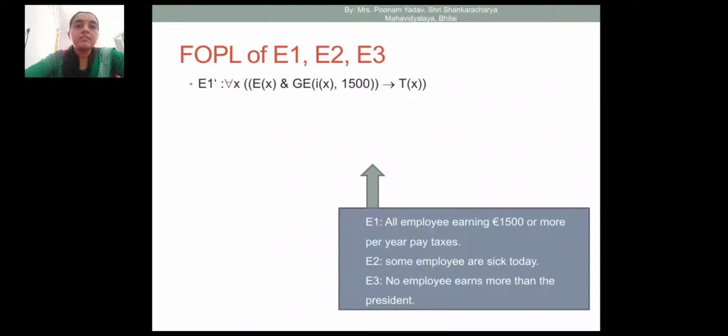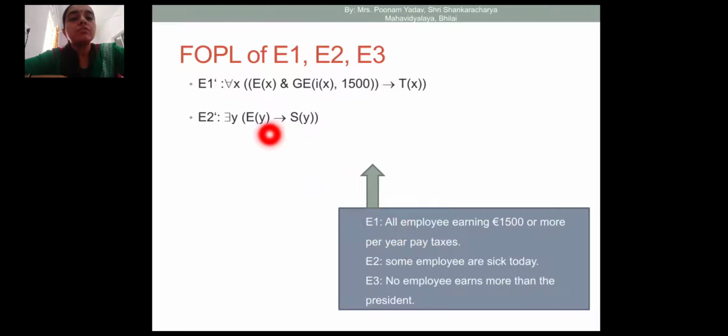So the first statement is represented like that: for all x, employee x and greater than or equal to earning more than 1500, an employee who is earning more than 1500 implies tx, paying taxes. Clear? Then the second is for some. Here the word is some, so we are using the existential quantifier. There exists y, ey implies sy. Some employees are sick today.